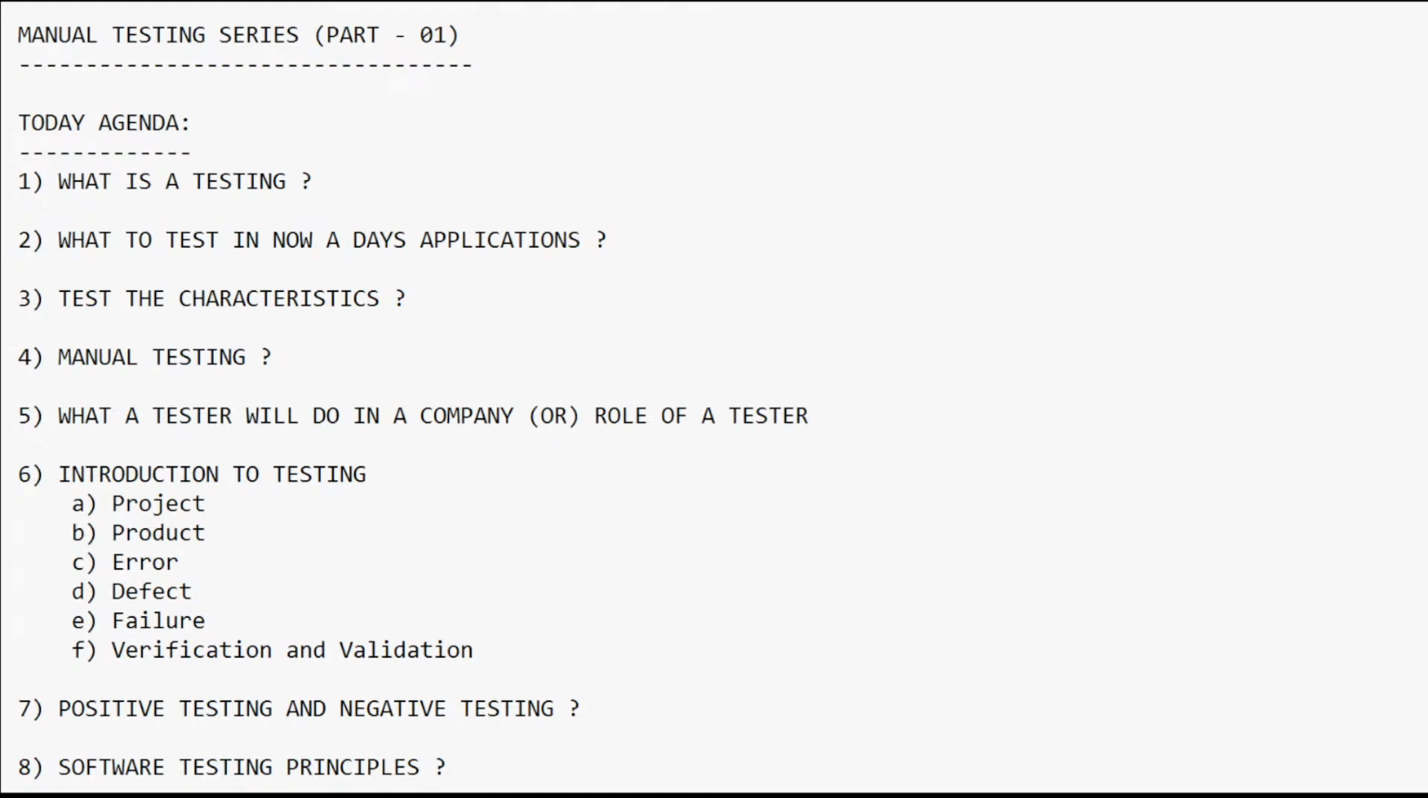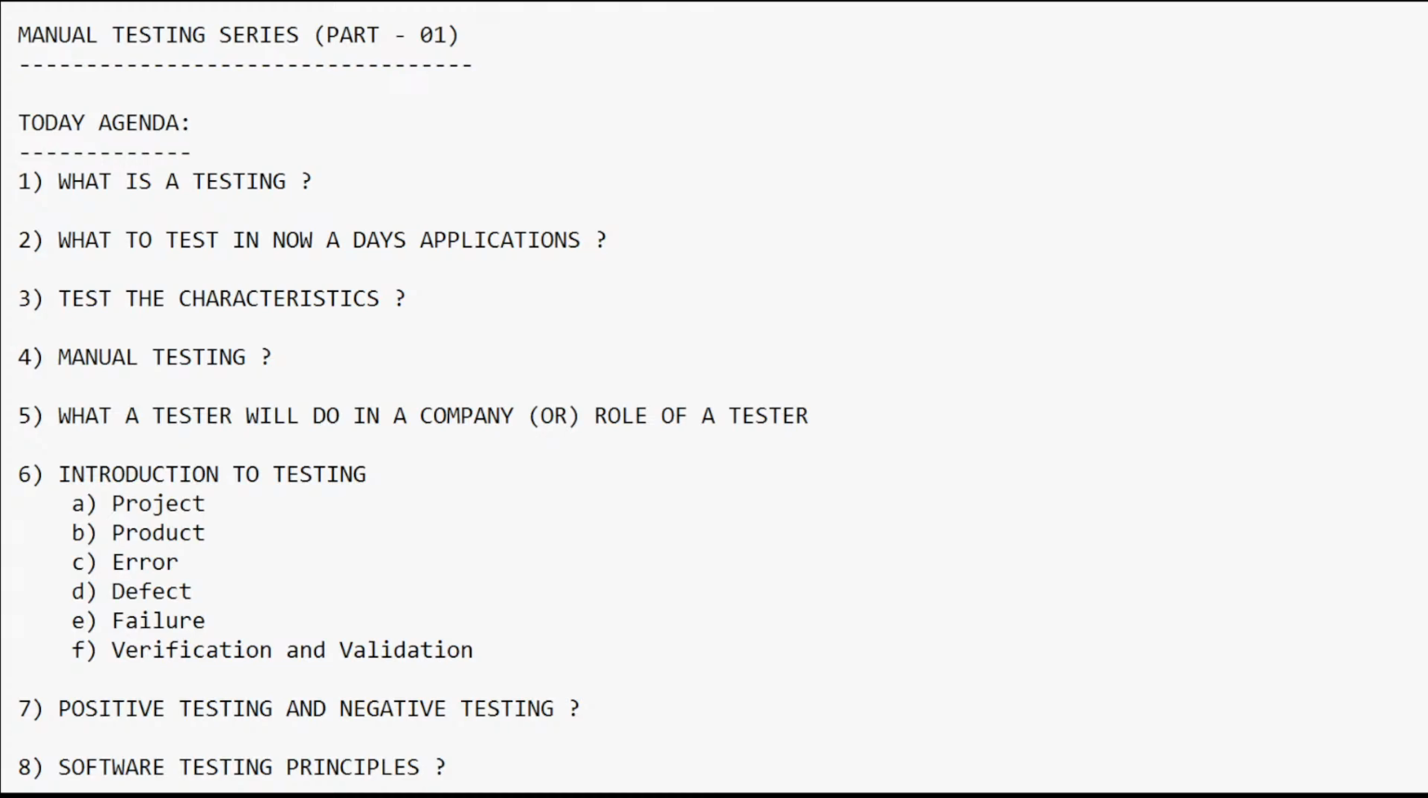If I am not following that process, then we can call it ad hoc testing, or an informal process, where I am not following any documents, but I am still doing some testing without following any documents. So that is called ad hoc testing. As a tester, I also need to do this kind of testing in some scenarios. That is called ad hoc testing.